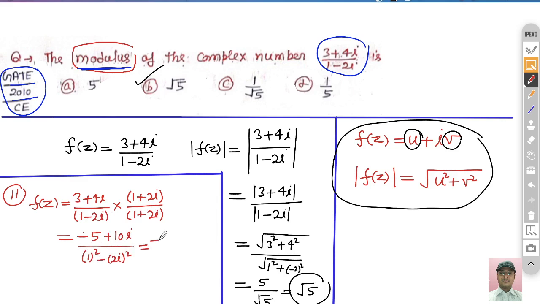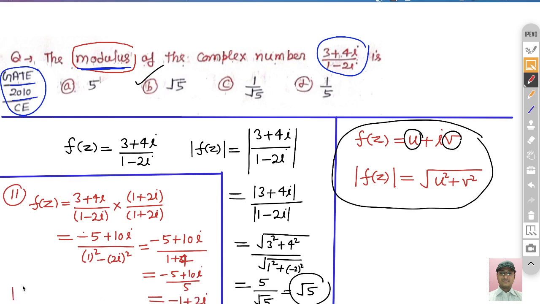So finally you will get minus 5 plus 10 iota divided by 1 square and iota square, that is minus 1, and 2 square 4. So minus 4 and plus, this becomes 5. Finally you have minus 5 plus 10 iota divided by 5, so you will get minus 1 plus 2 iota, right?